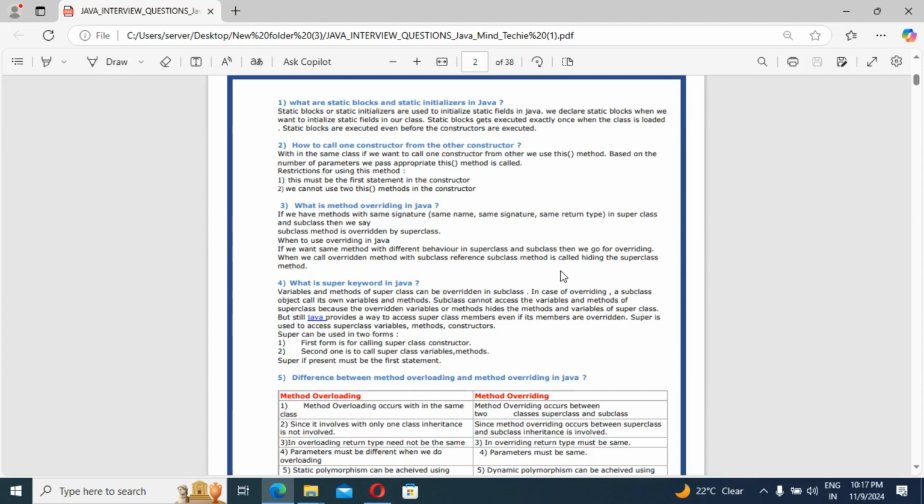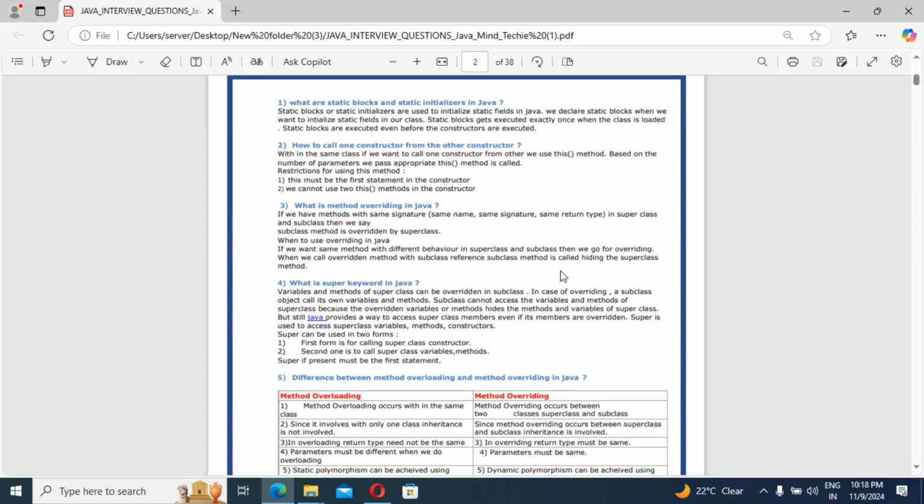The next question the interviewer may ask: what is method overriding in Java? This question may come in this way. First they may ask, what do you mean by polymorphism, right? While you are explaining polymorphism, you need to tell that you use overriding and overloading. These two concepts come under polymorphism. Then this question is separately asked by the interviewer: what is method overriding in Java?